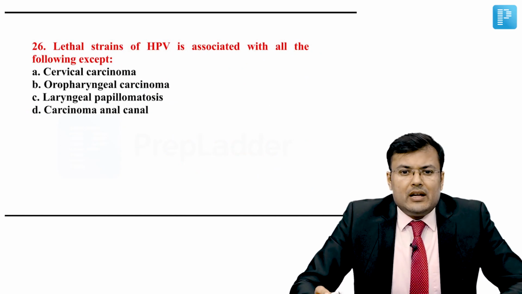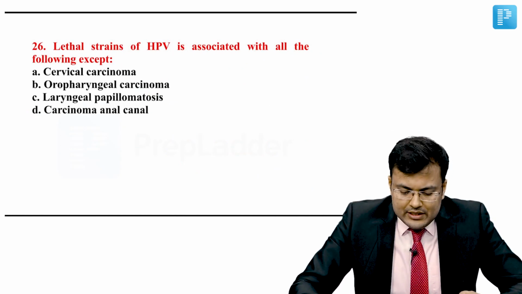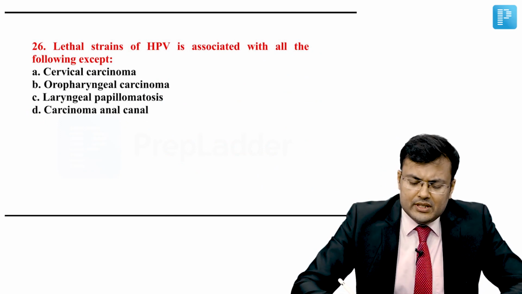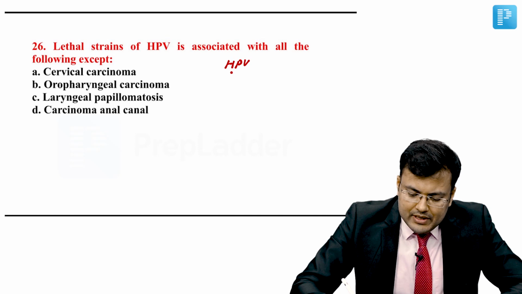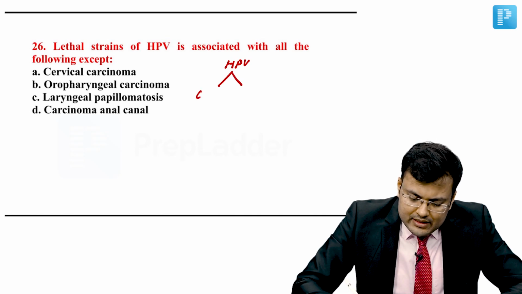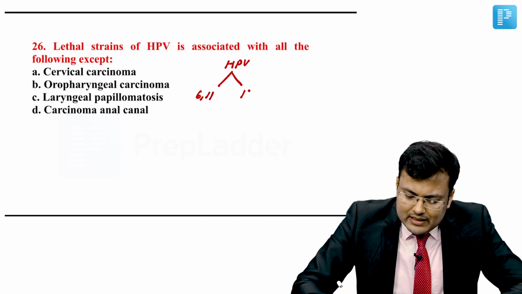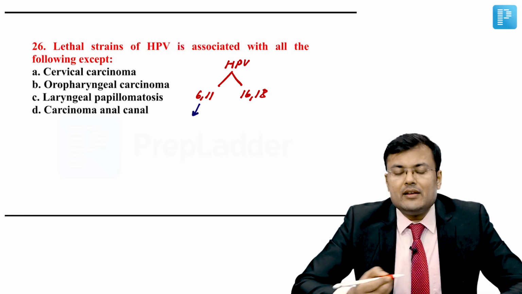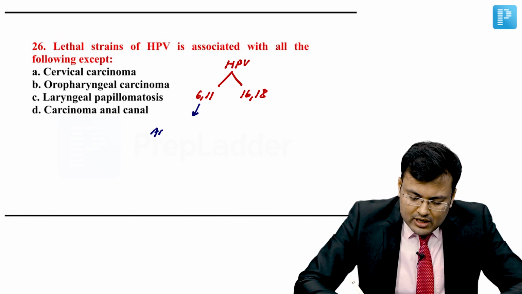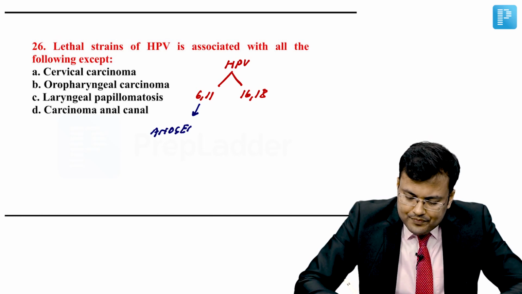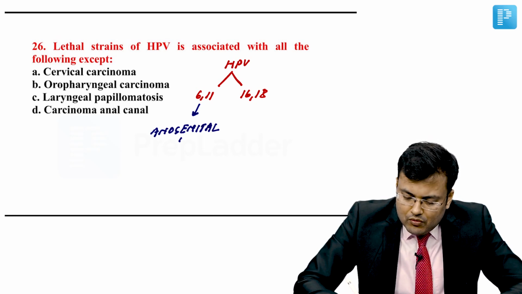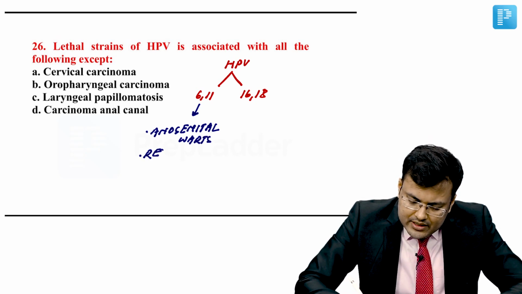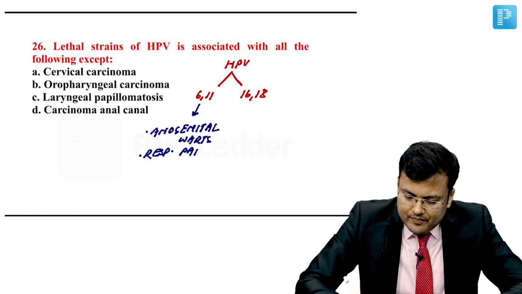Question number 26. Lethal strains or high risk strains of HPV is associated with all of the following except. So first see the strains. In HPV, there is strain number 6, 11 and 16 and 18. Clear? Because of strain 6 and 11, there is anogenital warts, and it also leads to respiratory papillomatosis.